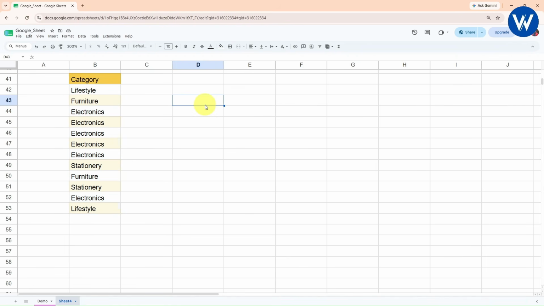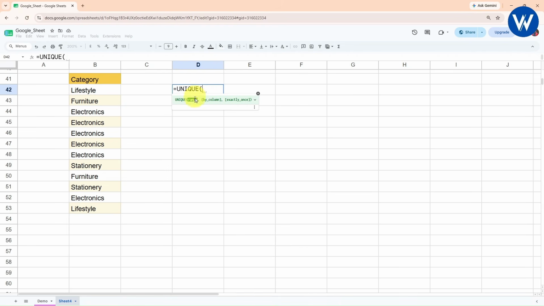Now let's suppose I want to find only the unique categories. If you remove the duplicate values in this way manually, it will be time consuming, right? So what you can do is, if you want to fetch only the unique records, you can take help of the unique function. Now let me tell you guys, this unique function is available in Google Sheets as well as the latest version of Microsoft Excel and 365. If you are using an older version of Microsoft Excel, this function is not available. So what you can do is you can practice in Google Sheets.